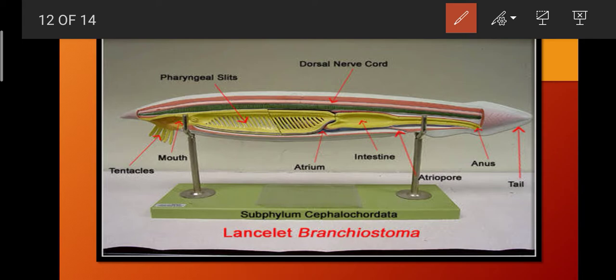According to the scientist Colbert, living amphioxus or lancelet is a logical answer for protovertebrates, or we can say the primitive type of vertebrates, because they have all the characteristic features closely related to the vertebrate characteristic features. That's why according to Colbert, amphioxus has a logical connection to the vertebrates.